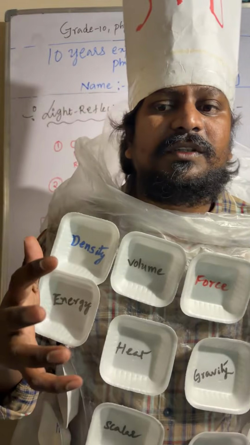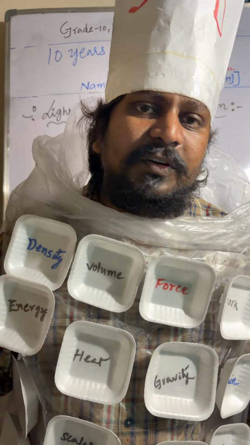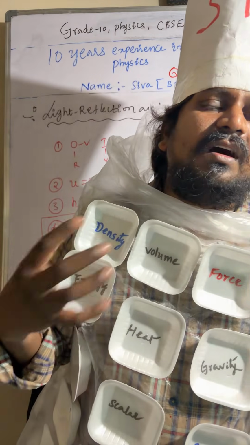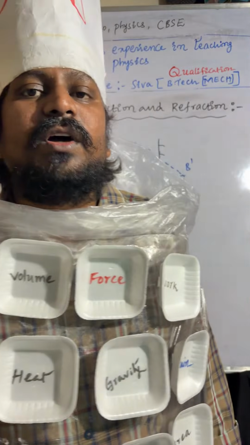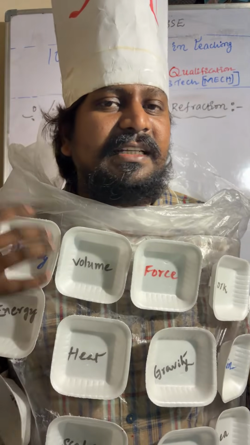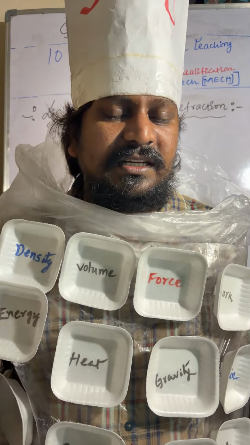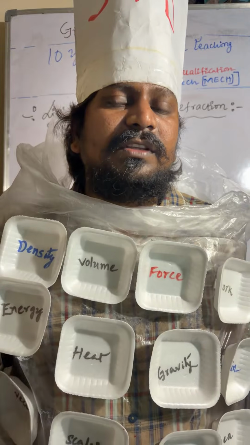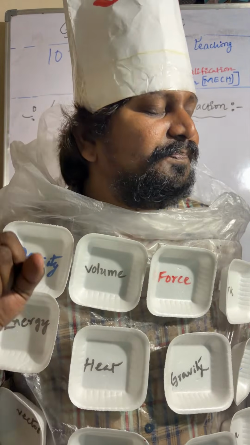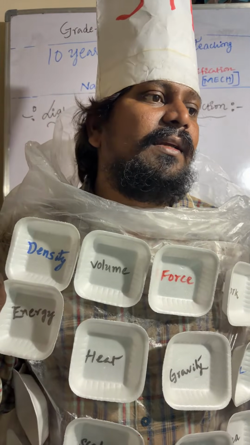So they will ask one question: can you give one example for lateral inversion? And what is the cause of lateral inversion? The cause of lateral inversion is that the object and image are facing each other. So both are facing each other, and that's why lateral inversion is happening.